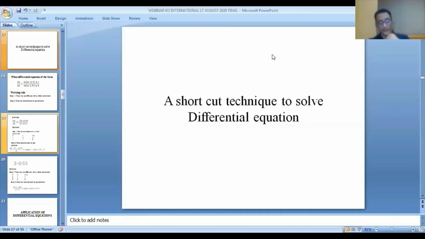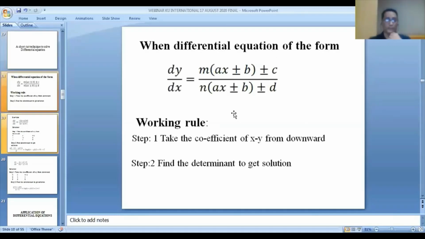Let us take an example here. If I take the differential equation in this form, dy/dx = (ax ± b ± c)/(ax ± b ± d), how can you solve it within a fraction of a second? If I give you 10 seconds, is it possible? Yes, it is possible. Let's see.